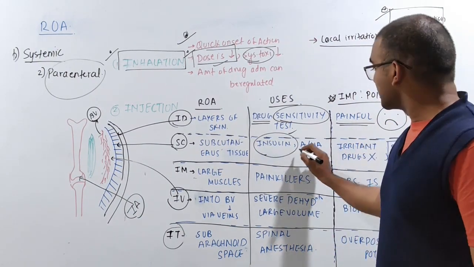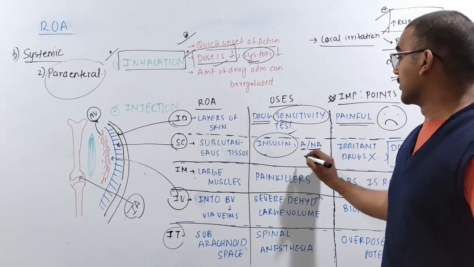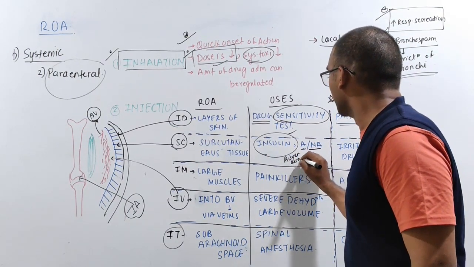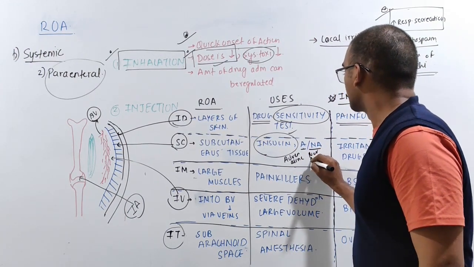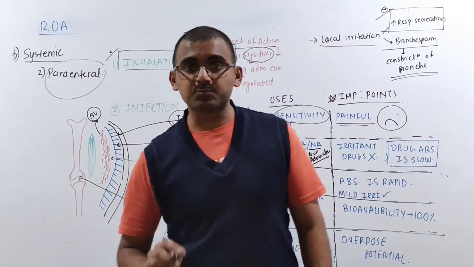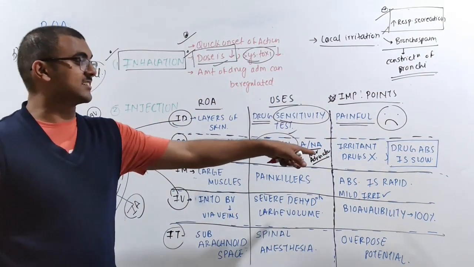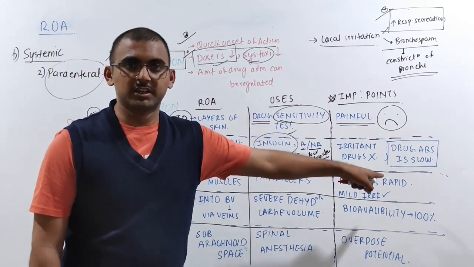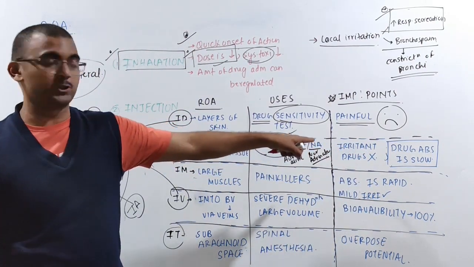Then next over here, even adrenaline and non-adrenaline drugs can also be given through this route of administration. Now, the next problem with this route is that irritant drugs cannot be given through it. It can cause irritation in the subcutaneous region, so you cannot give it.